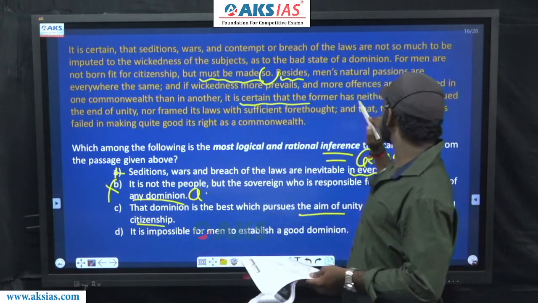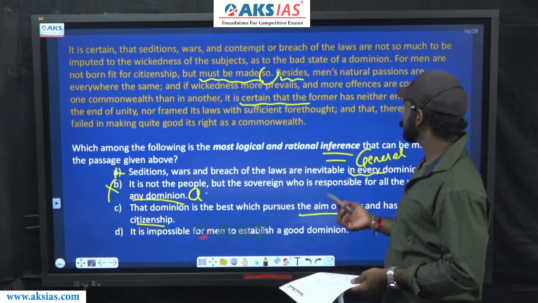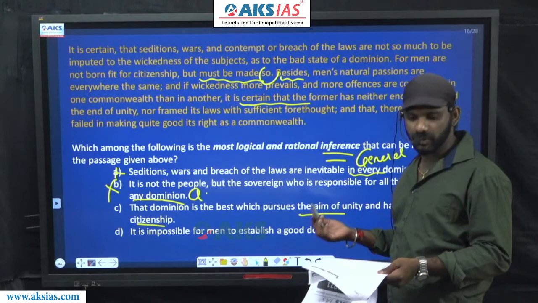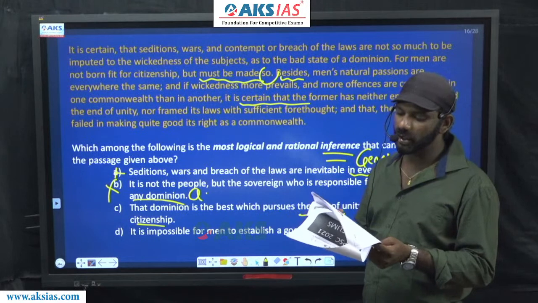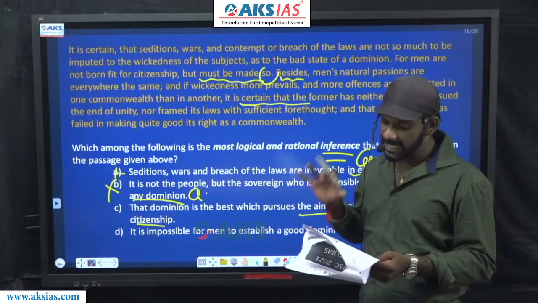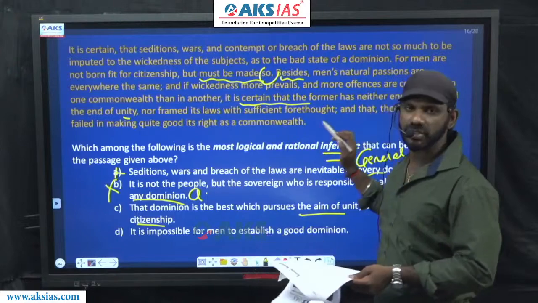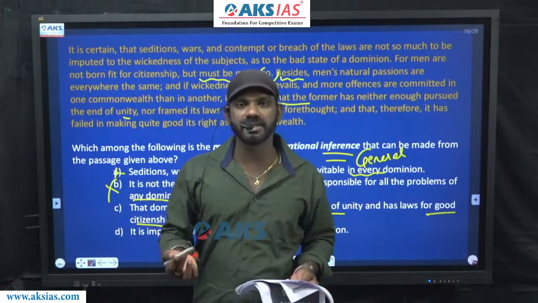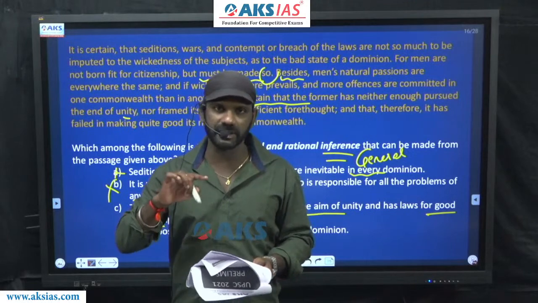The part of the passage: It is certain that the former has neither enough pursued the end of unity, nor framed its laws with sufficient forethought, and that therefore it has failed in making quite good its right as a commonwealth. The domain is the best which pursues the aim of unity and has laws for good citizenship. That means a dominion can be termed the best dominion if it pursues the aim of unity and has laws for good citizenship. This can be inferred from the paragraph.